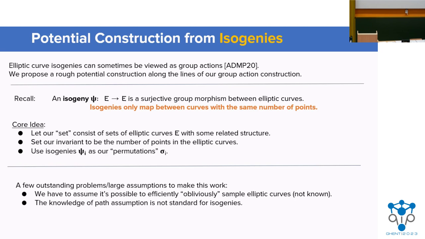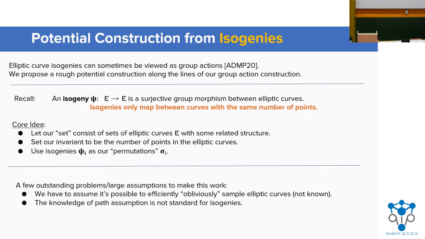So the core idea is to let our set consist of elliptic curves with some related structure. We let our invariant be the number of points on the elliptic curves, and then we use the isogeny computation as our permutations. And you can see that the hardness of pathfinding boils down to inverting the isogenies, which is the core problem in isogeny-based cryptography.